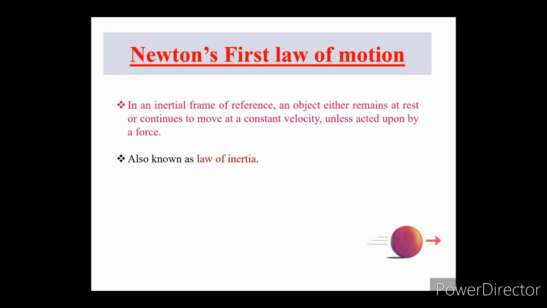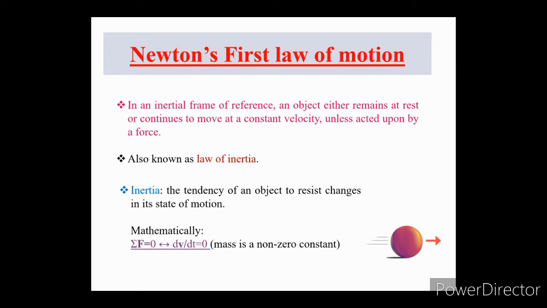Here we take one example of a ball. Here we assume that the ball is at rest. Now, if we apply some force from the left side, the ball moves in this direction. It was not moving until we applied force on it. This first law is also known as the law of inertia. Here, inertia means the tendency of an object to resist changes in its state of motion. Here the object is the ball, and as we applied some force, it changed its state.